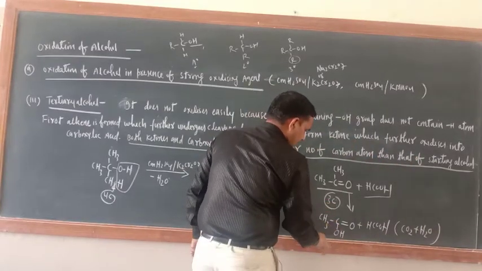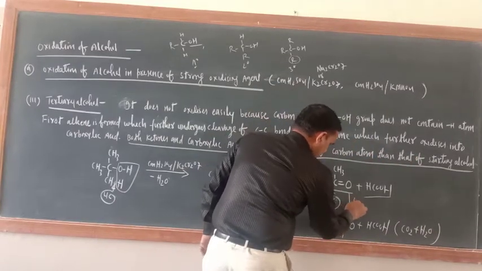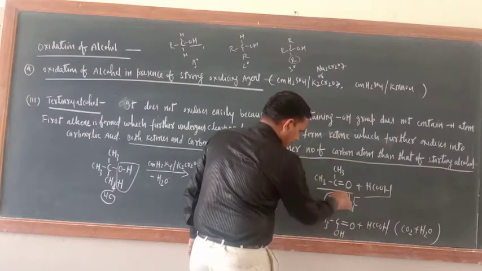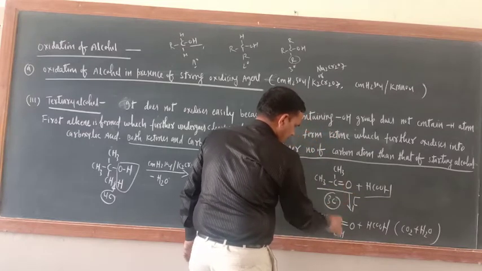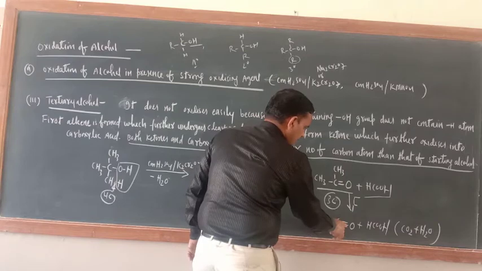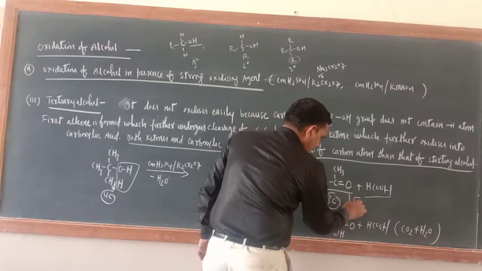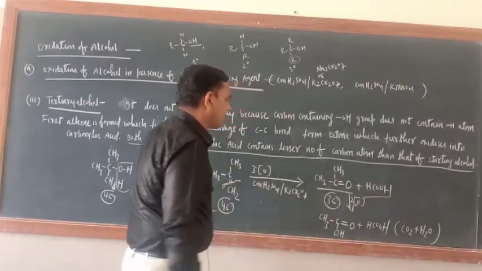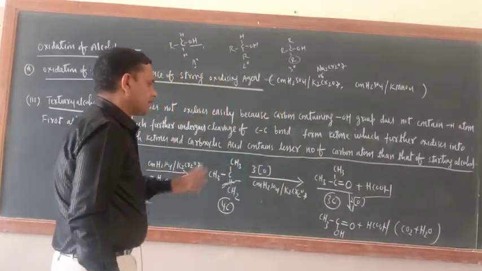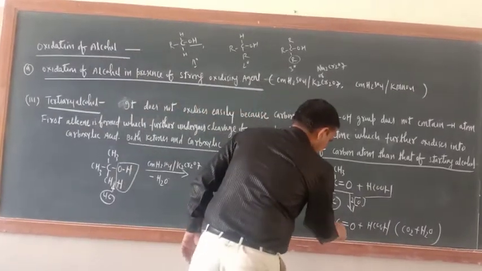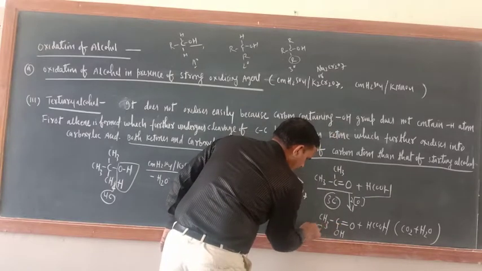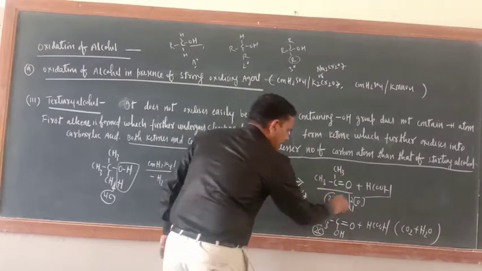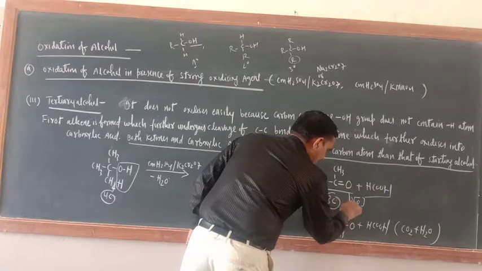So here also how many oxygens are needed? Here CH3 already has C double bond O, and here 2 O. 2 oxygens are needed. Have you got this one or not? So here also how many carbon atoms? 2 carbon atoms. So the ketone is undergoing oxidation.